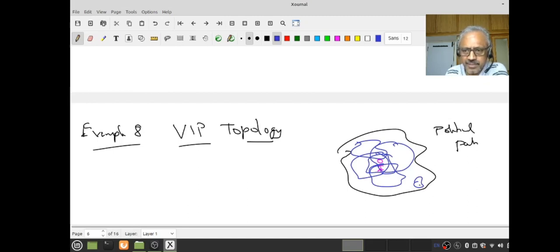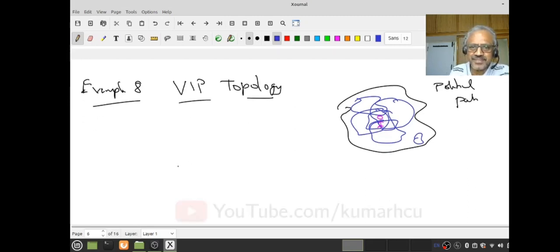Do you think any of the committee decisions will be approved by the general party? No. Everybody will look up only to the supreme leader. Right? That is the VIP. You follow that? So we are going to define a topology using this notion. So now let us take again X equal to R. Again, for a simple reason, let me take 0 as the VIP, 0 in R. Now I am going to define tau VIP.